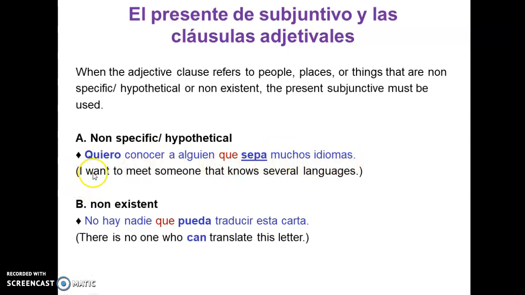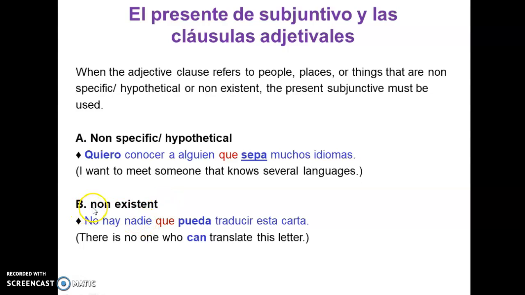I want to meet someone that knows several languages. At this moment, this person doesn't know anybody that knows many languages, but wants to meet someone that does. And so, it's non-specific, it's hypothetical. She doesn't know this person exists, but she wants to meet him or her eventually.